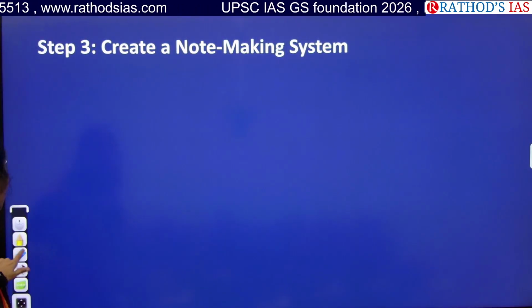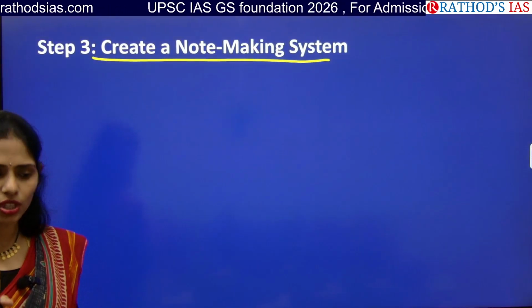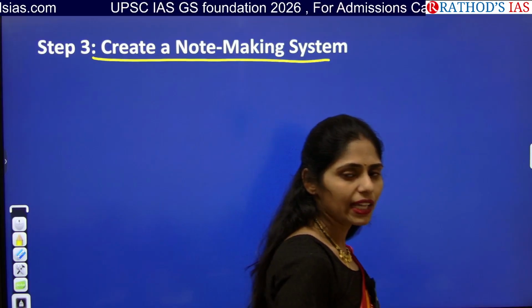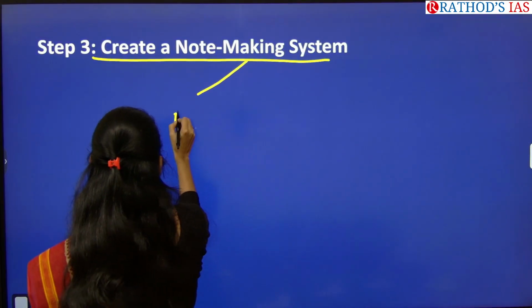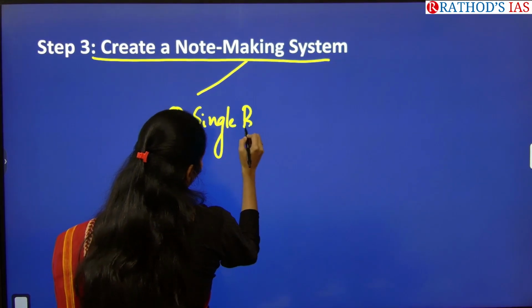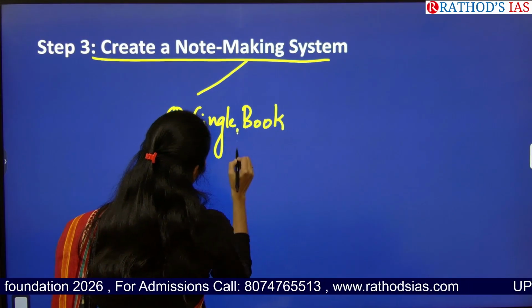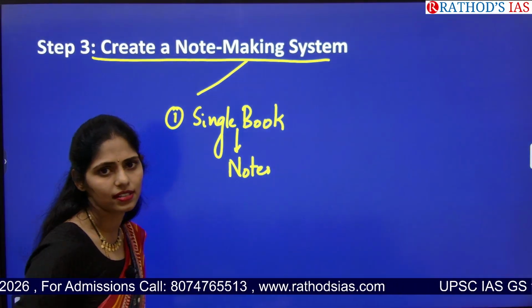And the third important step here is you have to create a note making system. In this note making system, there are two methods that you can follow. The first method is you can keep a single book, in which you make the notes of current affairs.